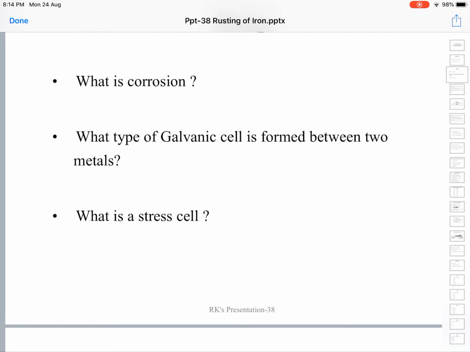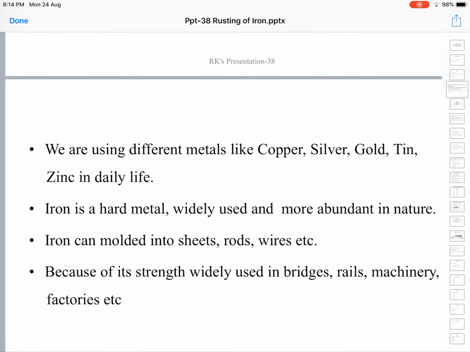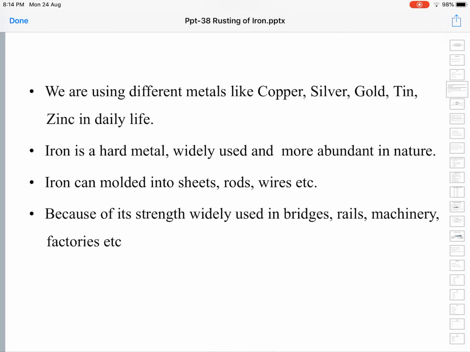Today let us focus our attention. We will try to learn the rusting of iron. We are using different metals like copper, silver, gold, tin, zinc, etc. in daily life, for various purposes. For instance, copper we use for domestic wiring purposes or industrial wiring also.